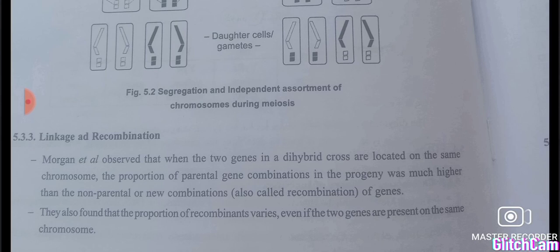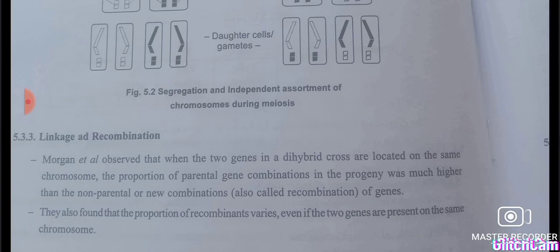But it is observed that genes located on the same chromosome have a tendency to go together more than genes located apart.